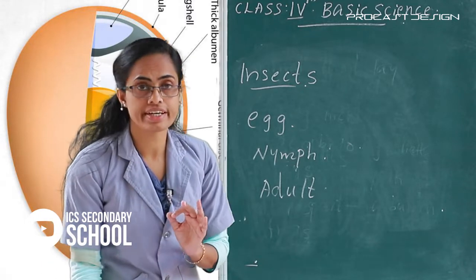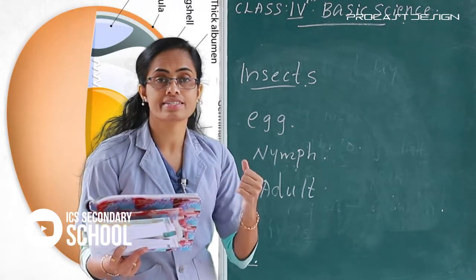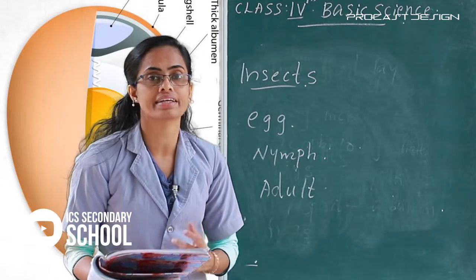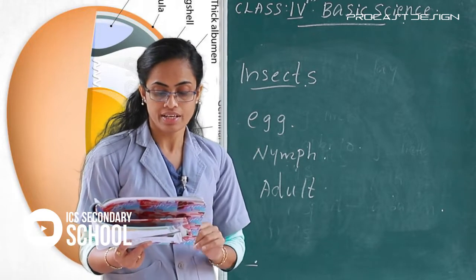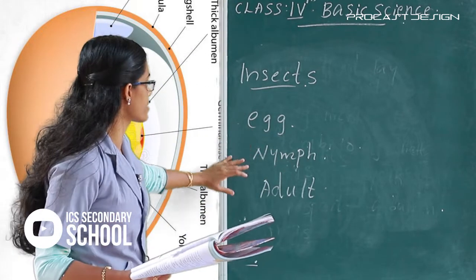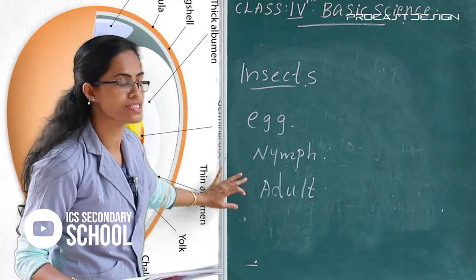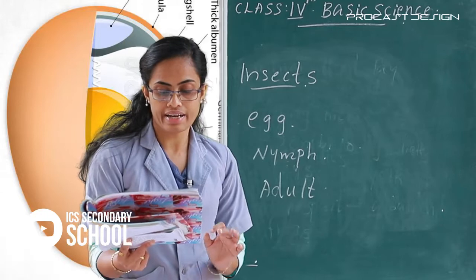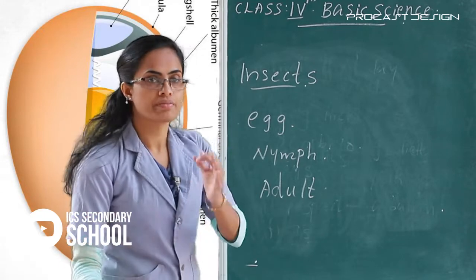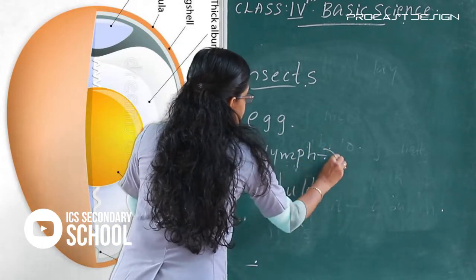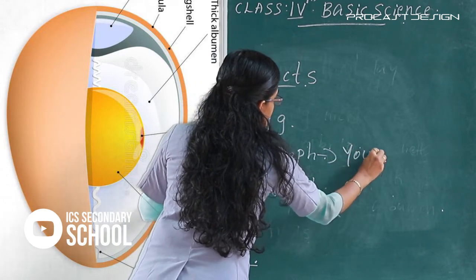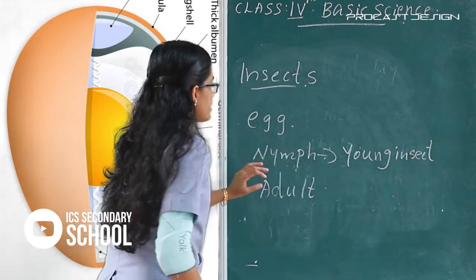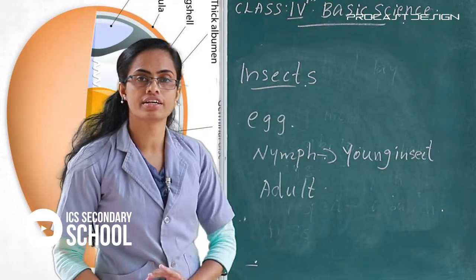Okay, first I read this paragraph. Listen here. Insects such as grasshoppers and cockroach also reproduce by laying eggs. There are three stages in their life cycle: egg, nymph and adult. And the young insects, please listen here. The young insects, that is called nymph.